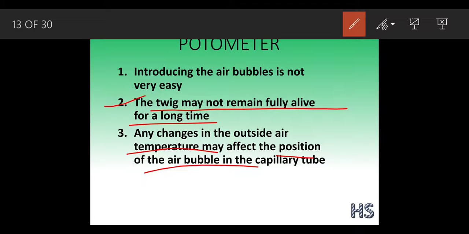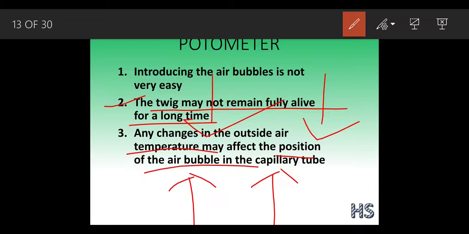If the temperature is high, the rate of transpiration will be quite high. If the temperature is low, the rate of transpiration will be quite low. So it won't give us the perfect measure of the rate of transpiration. So we have to check the atmospheric pressure as well as the temperature.